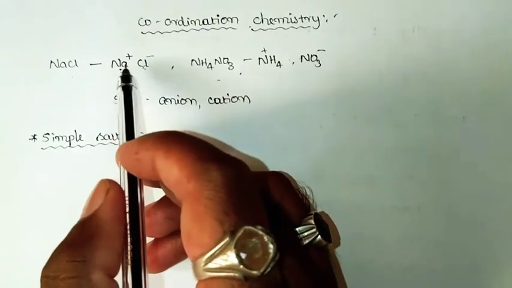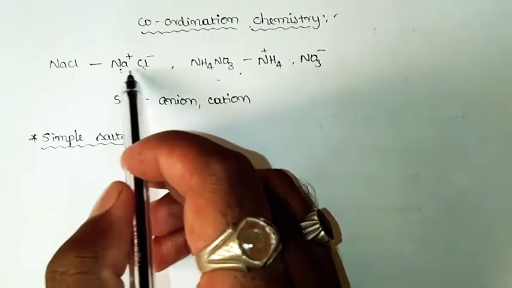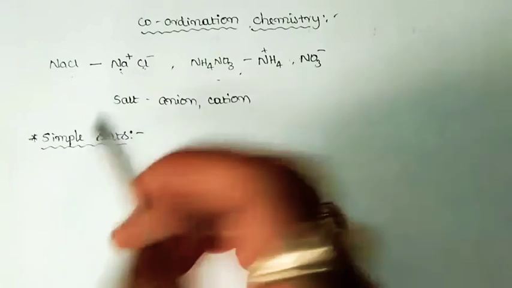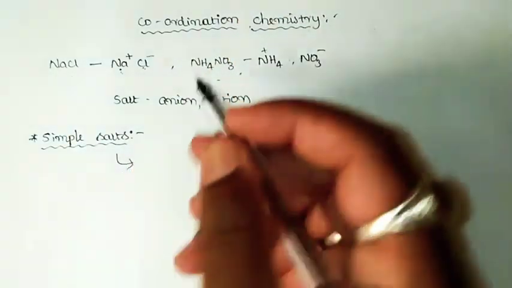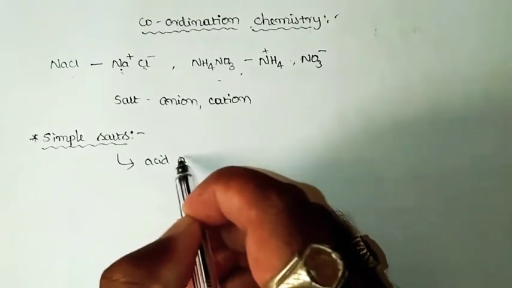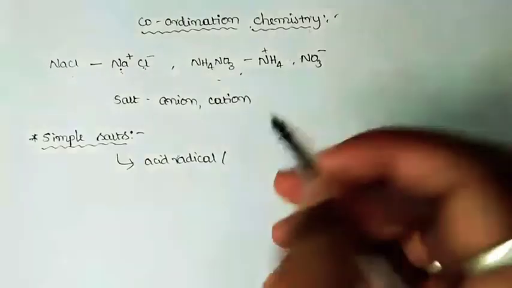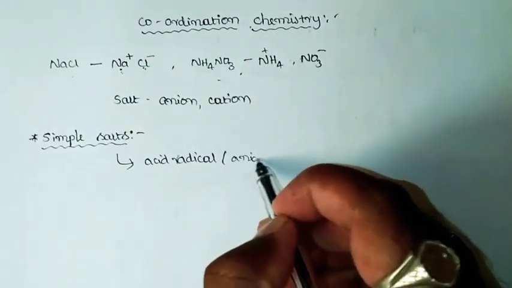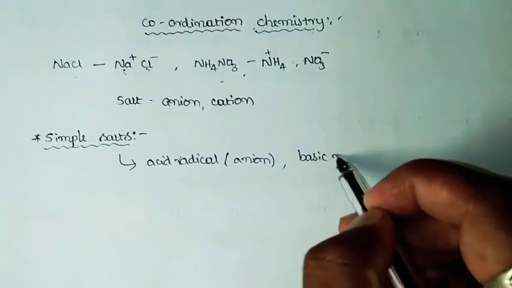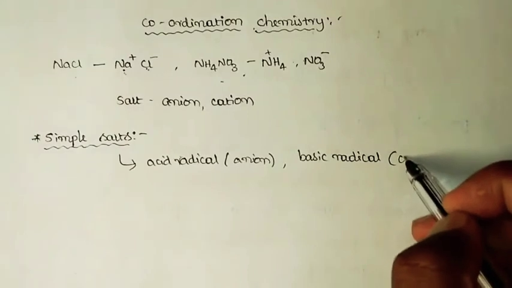In simple language, we call the cation the basic radical and the anion the acid radical. So a simple salt is one which is composed of one acid radical, that is anion, and one basic radical, that is cation.